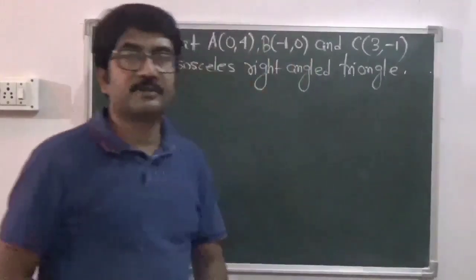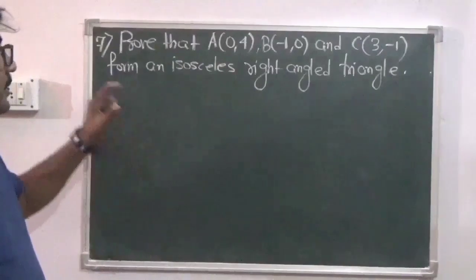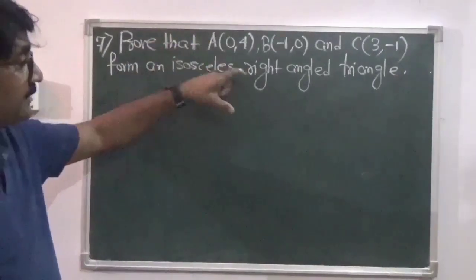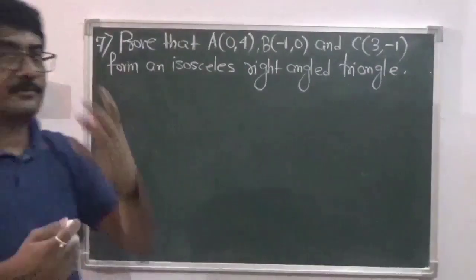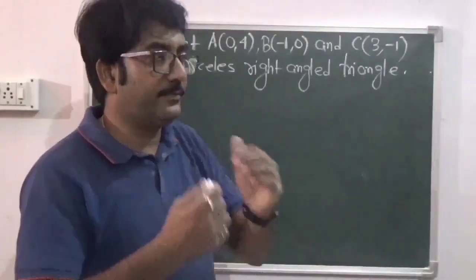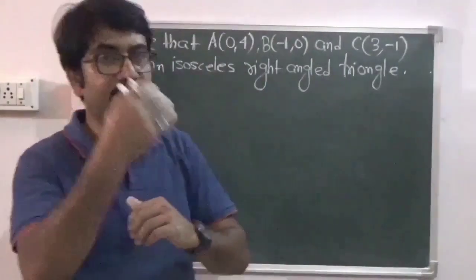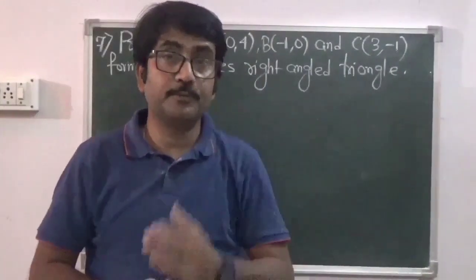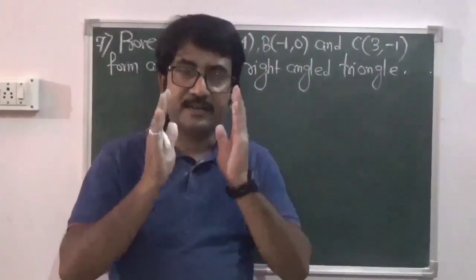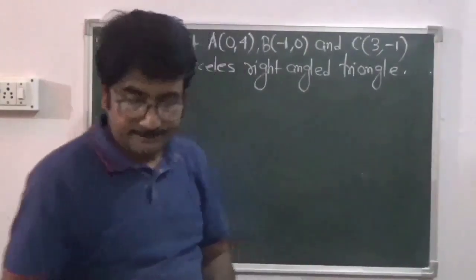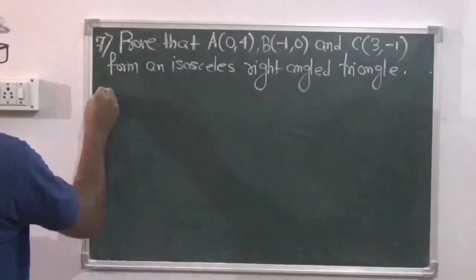So what is an isosceles triangle? That means two sides are equal. And secondly, you need to prove that this is isosceles and at the same time it is a right angled triangle. So you need to find the length of the three sides of the triangle, and if you find that any two sides are equal, then you can say that the triangle is an isosceles triangle. But at the same time you need to prove the Pythagoras theorem, and if it is satisfied, then you can say that the triangle is an isosceles right angle triangle. So let us find the length of the sides of the triangle.